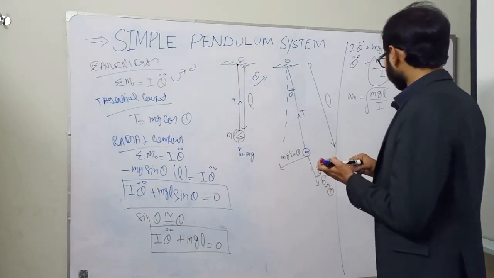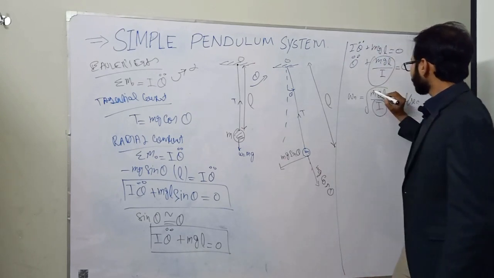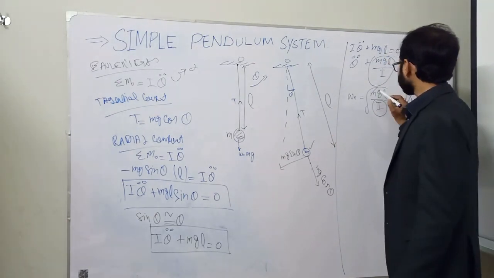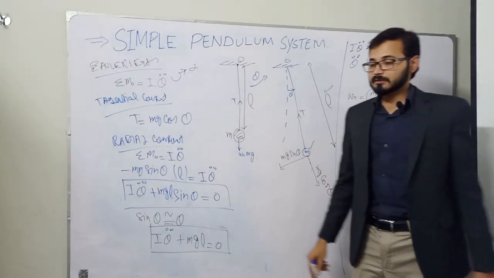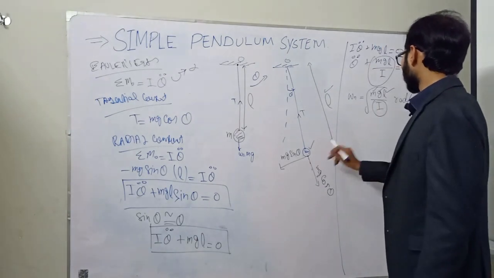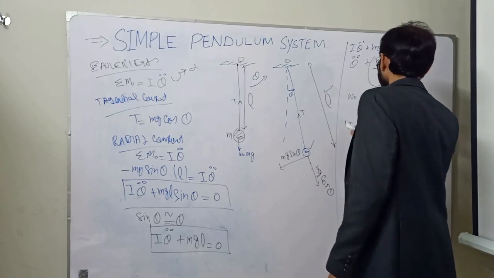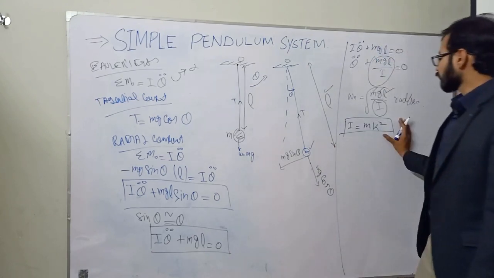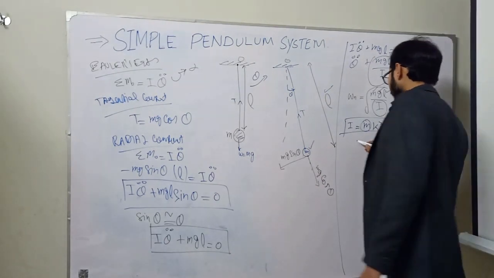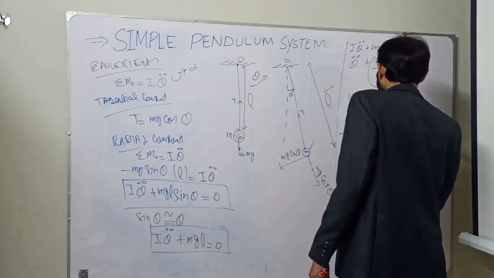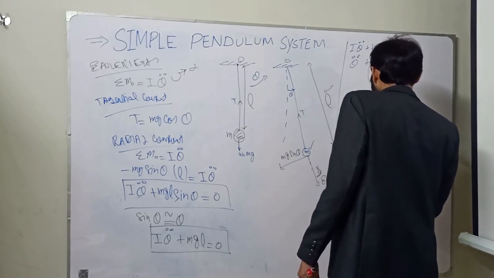In case of the simple pendulum system, how can we calculate I? Because I know m is the mass of the bob, g is the value of gravity 9.8, and L is the length of the string. What is I? We can calculate the polar moment of inertia of the bob with the simple formula I is equal to m k squared. This formula is used to calculate polar moment of inertia, where m is the point mass and k is the radius of gyration.